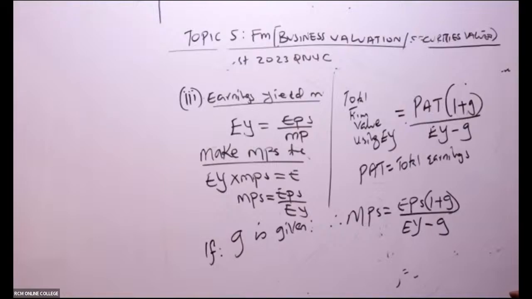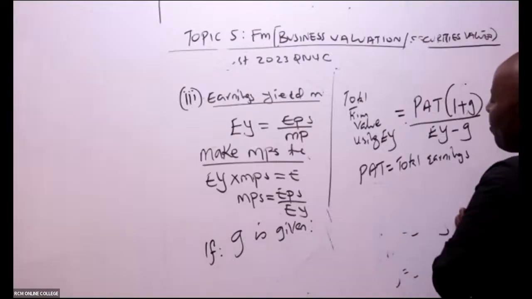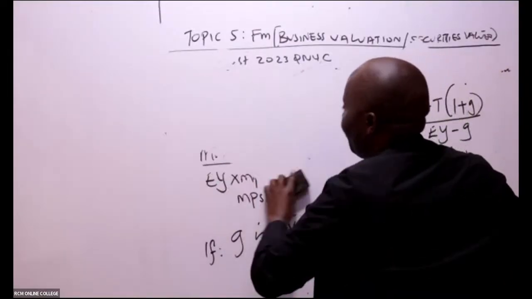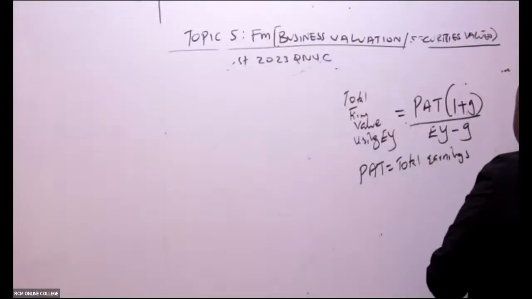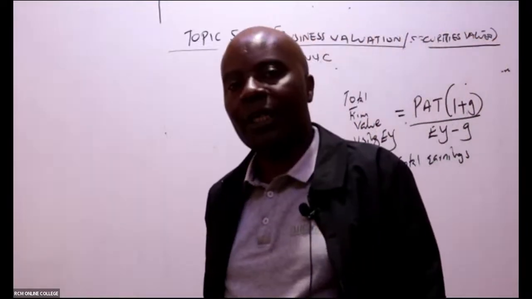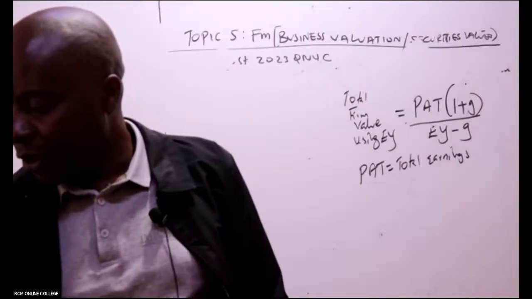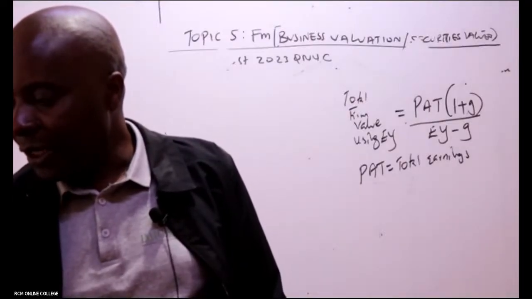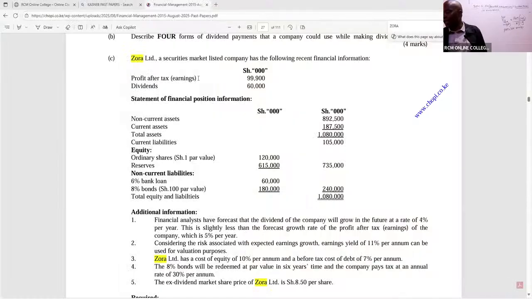All right. So using earnings yield, ladies and gentlemen, what will be the firm value? We just need to go to the income statement of Zora Limited. We are professionals now. So Zora Limited, you'll be able to see profit after tax earnings, 99,900 into 1 plus growth rate. Remember, now it is the profits growth rate. It's not dividends here that are growing. It is the earnings growth rate.